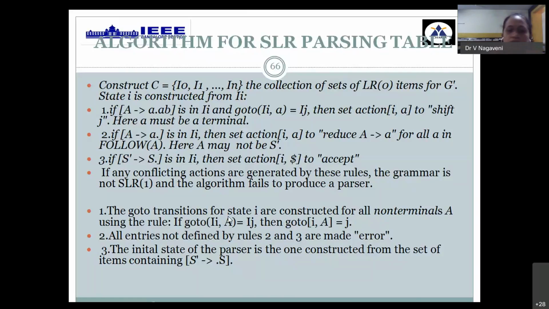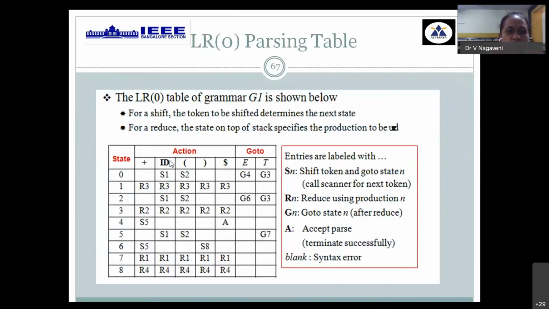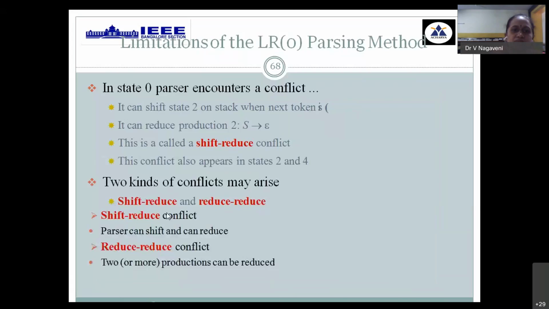All the other blank entries, where you are not able to apply either action or goto, are called errors. To start with, we always apply the augmented production having the dot at the leftmost corner as the first step. By following these rules, we have filled in the table for the arithmetic expression grammar. We have terminals plus, ID, open bracket, closing bracket, dollar, and for goto we have E, T, F. So by applying the rules, we got this table.